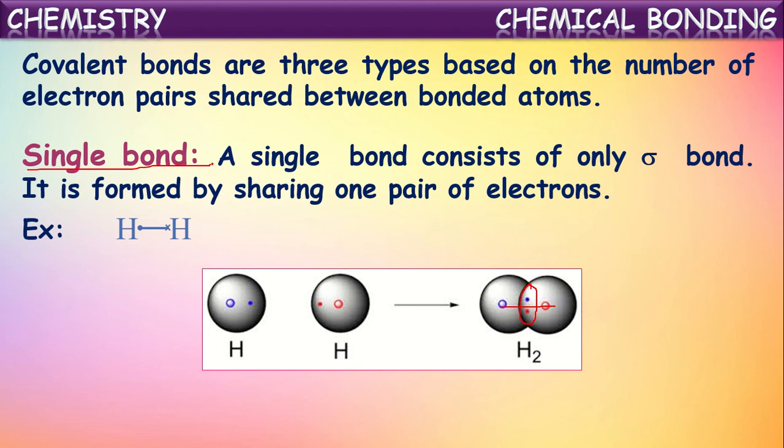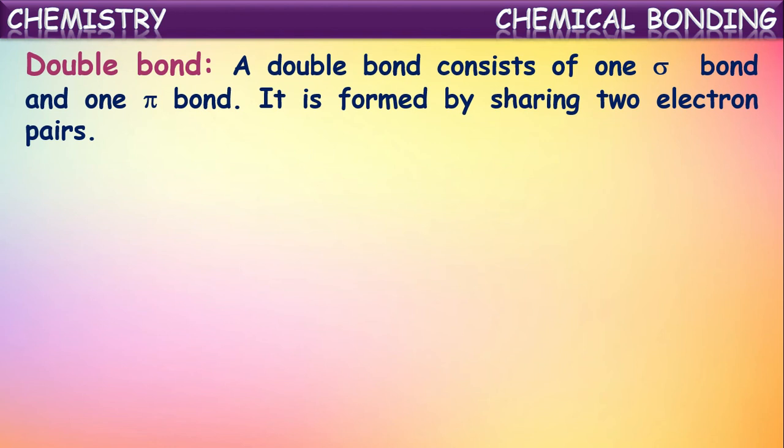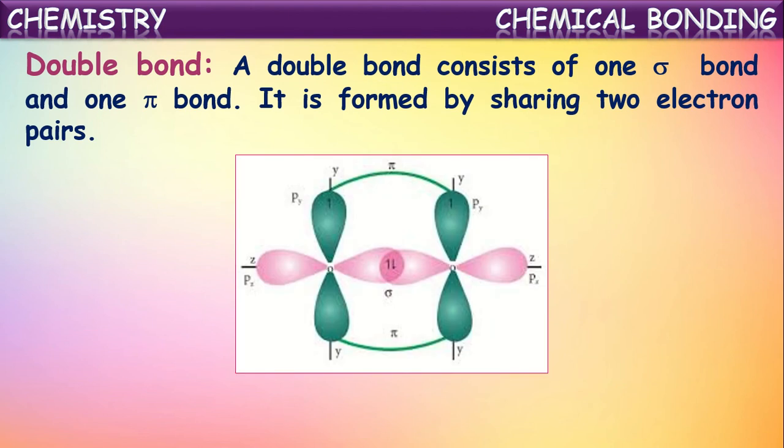Okay. In other ways also, covalent bonds are formed between atoms. They may share more than one pair of electrons, so they may come under different kinds. One of them is a double bond. A double bond consists of one sigma bond and one pi bond. Two bonds will be there between two atoms, so it is formed by sharing of two electron pairs between two atoms. We can take the oxygen molecule formation as an example. In the formation of the oxygen molecule, both oxygen atoms share two pairs of electrons.